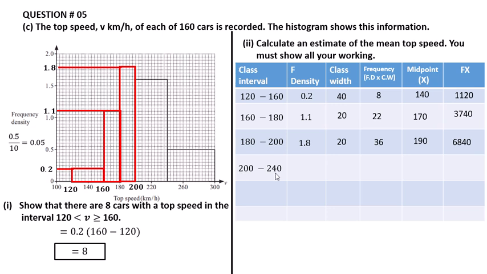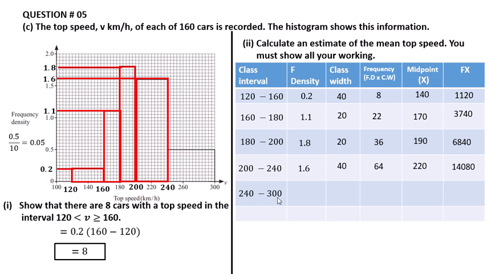The next class is 200 to 240. Here is 240, and draw the graph, and this one is 1.6. The frequency density here is 1.6. The class width is 40, frequency is 64, midpoint is 220, and f of x value is 14080.